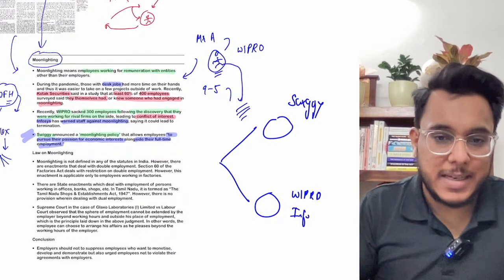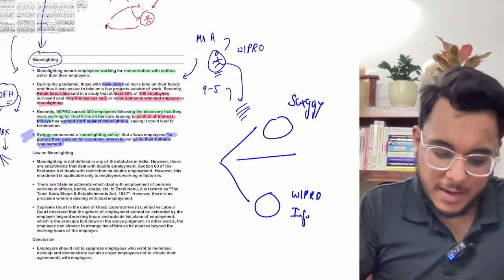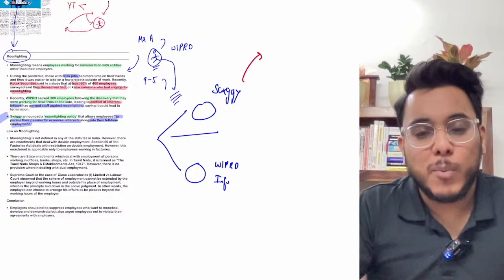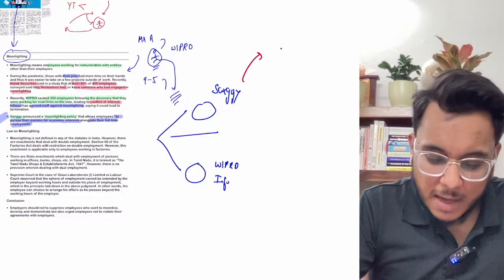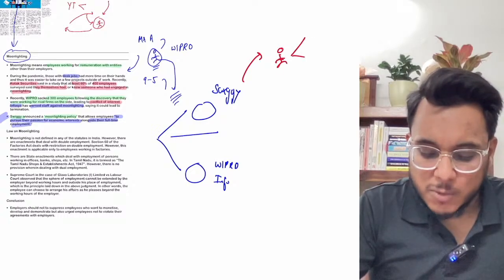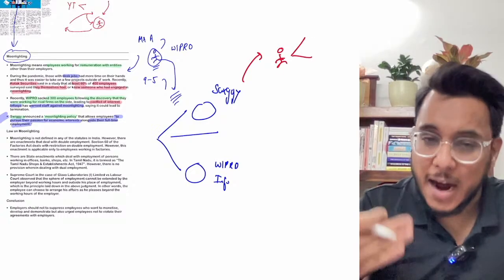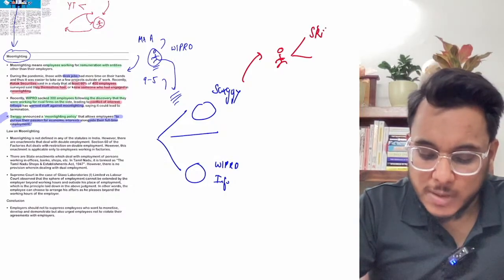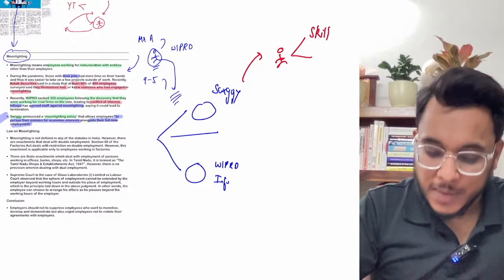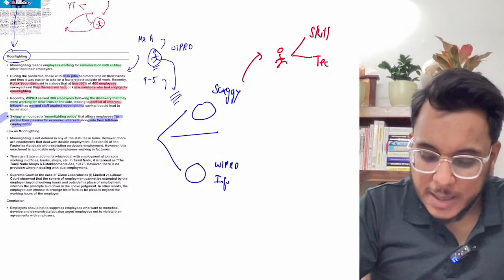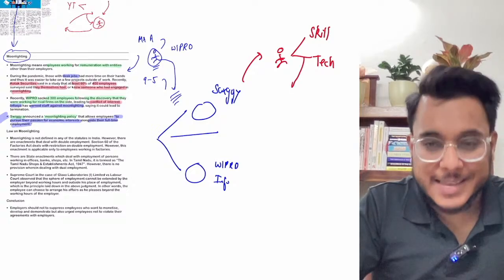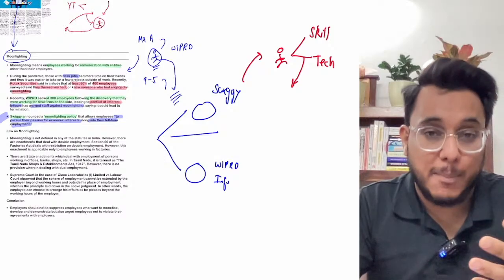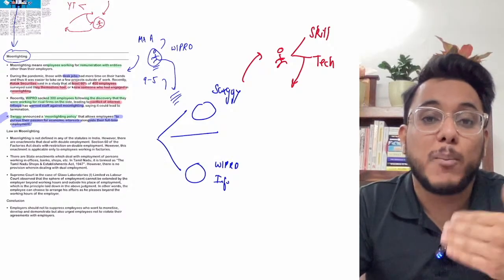Now, why is moonlighting fine or not fine? Now, you see this particular thing. There are arguments on both sides. Basically, it is said that moonlighting is good. Why? Because when an employee is working after their office hours, by that particular work, the employee will learn new skills. The employee will learn new techniques, and these skills and techniques can be used in his formal employment also. And in the formal employment, that particular worker will become more productive.